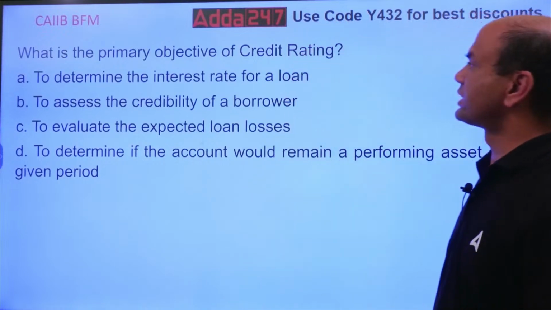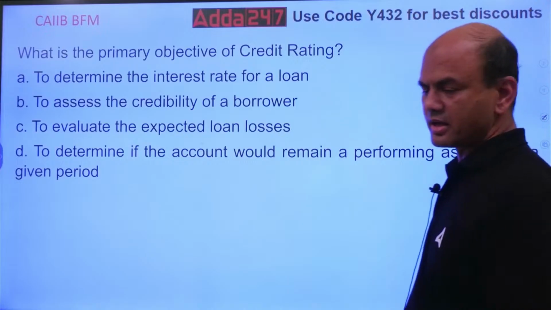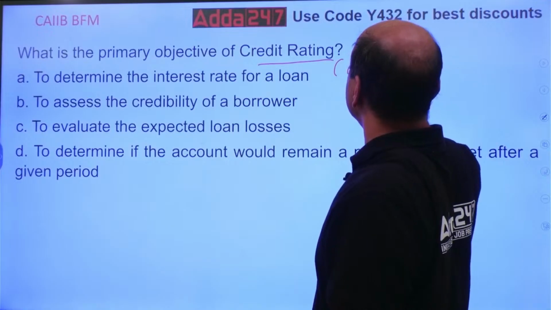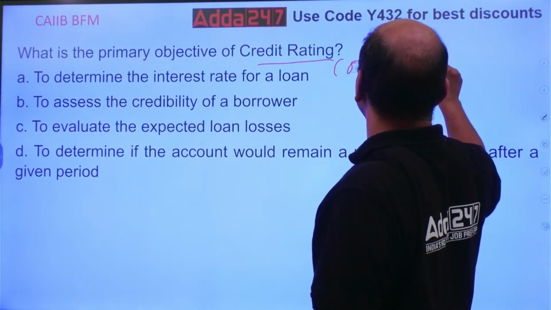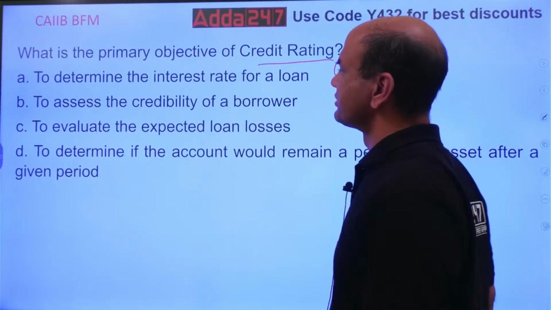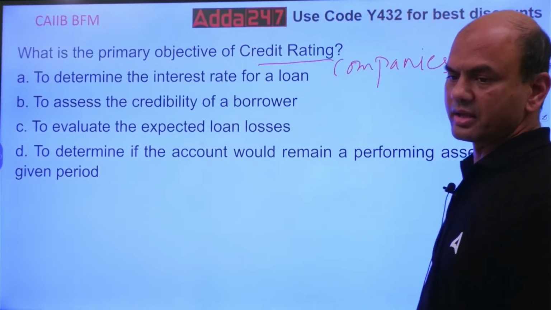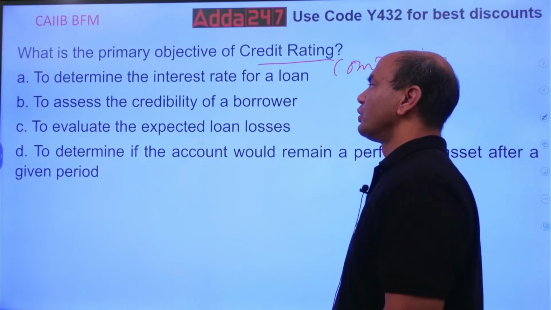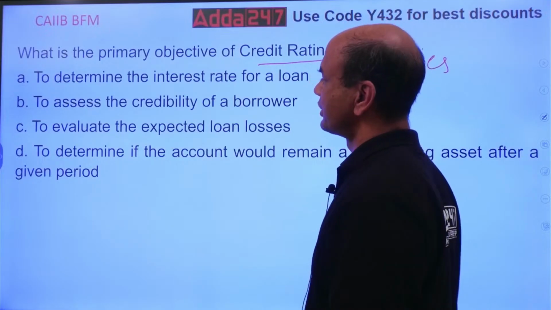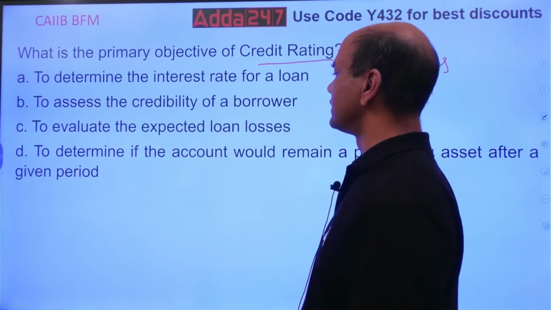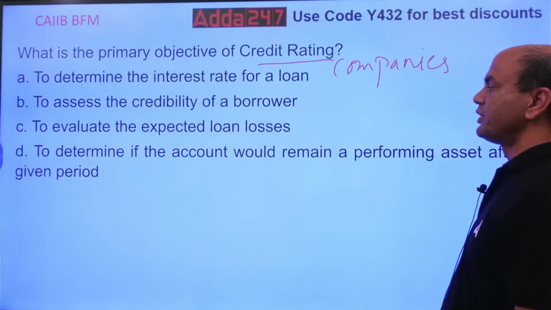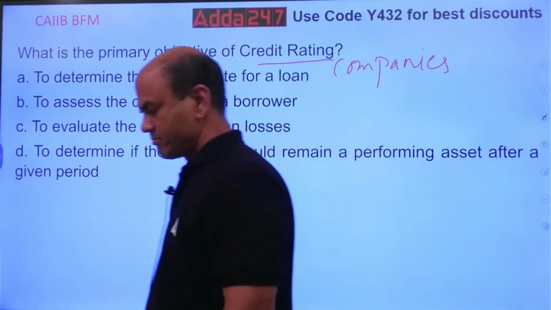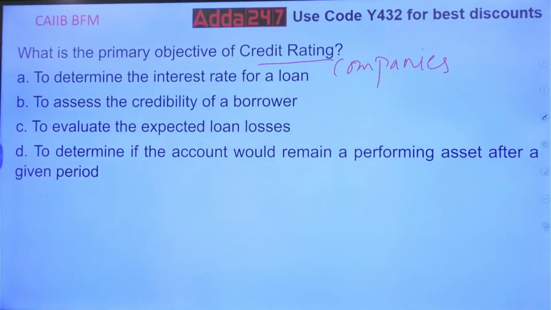What is the primary objective of credit rating? Why do we have credit rating? For companies, even for individuals, why do we have the credit rating? To determine the interest rate of the loan. To assess the credibility of the borrower. To evaluate the expected loan losses. To determine if the account would remain performing asset after a given period. Think over it, everyone.